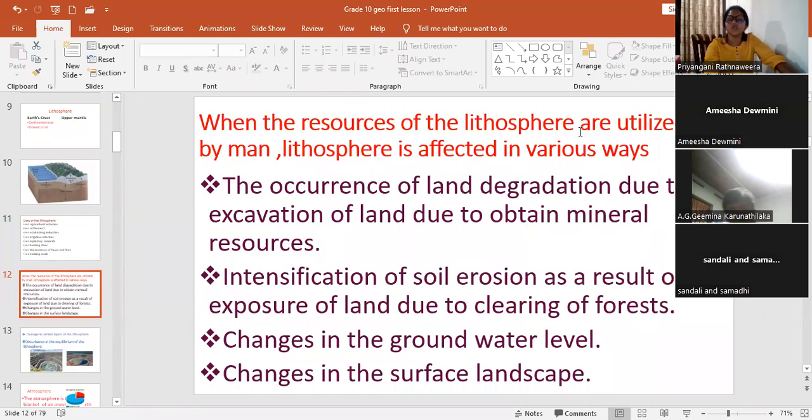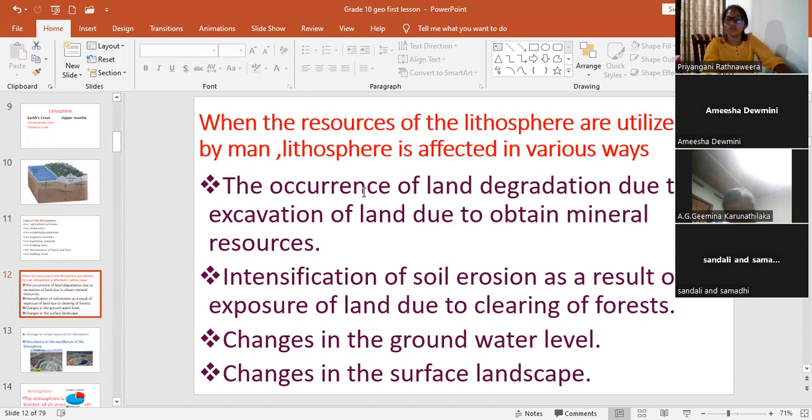When the resources of the lithosphere are utilized by man, lithosphere is affected in various ways. What are the ways? What are they?